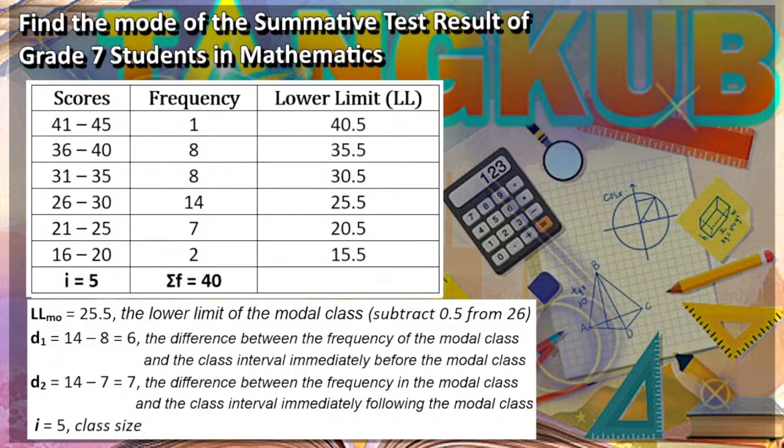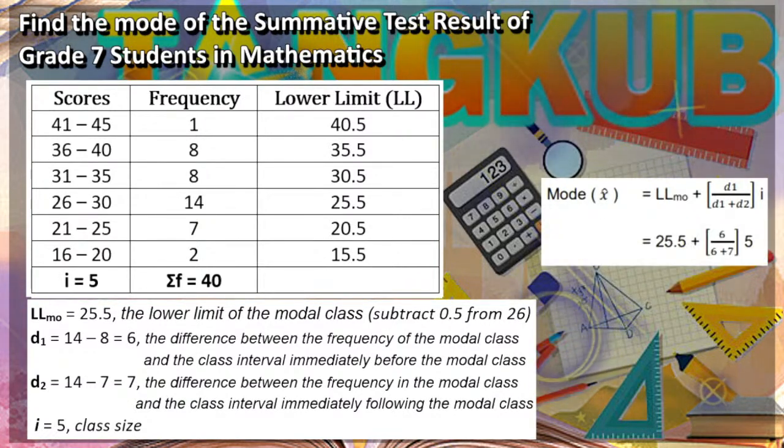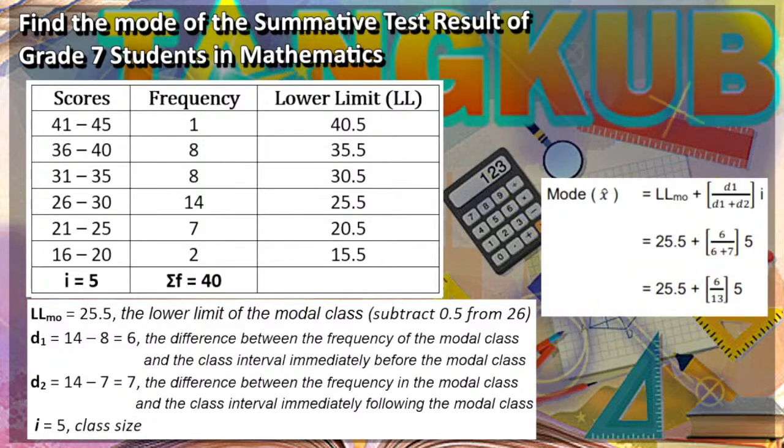Now solving using the formula, substituting the given values, we now have 25.5 plus the quotient of 6 over 6 plus 7 times 5. Simplifying, 6 plus 7 is equal to 13. So we have 25.5 plus 6 over 13 times 5. 6 over 13 multiplied by 5 is equal to 30 over 13.